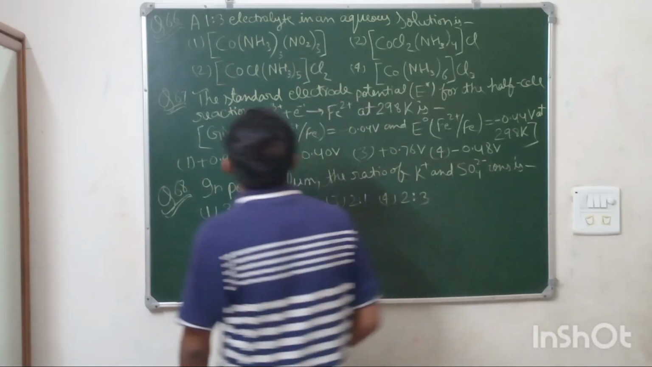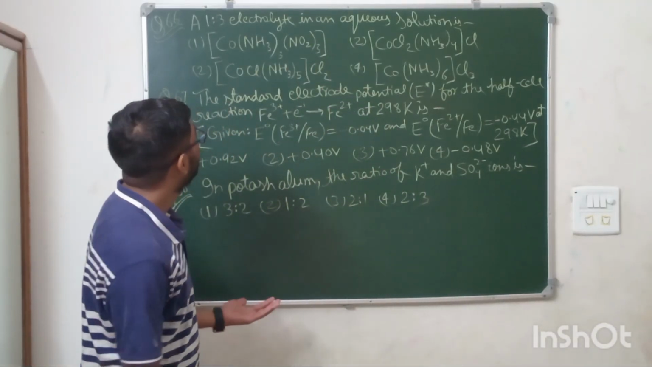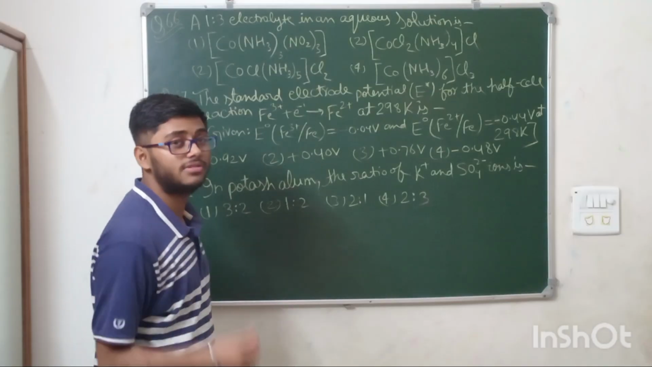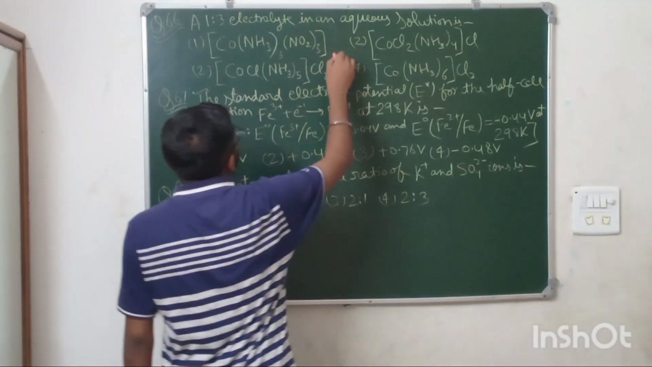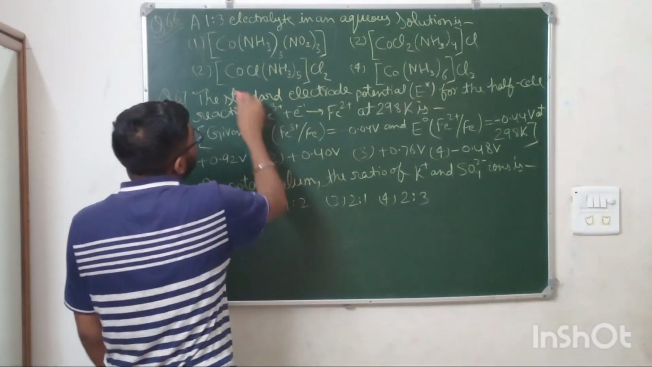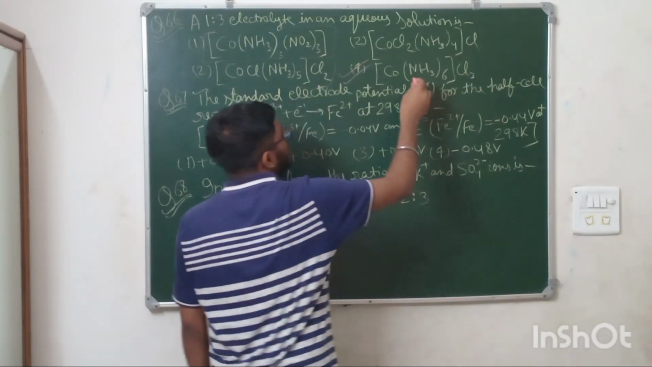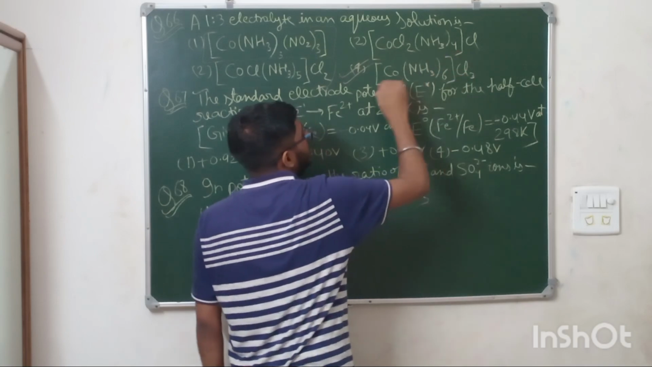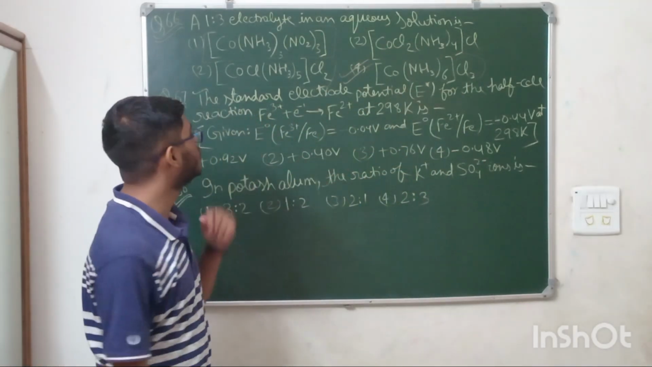You can see the question is saying a 1 is to 3 electrolyte in aqueous form. Very easy question. You need to see which compound is 1 is to 3. So this will not dissociate, this will dissociate in 1 is to 1 ratio, this in 1 is to 2 ratio, this in 1 is to 1 ratio, and this is 1 is to 3 ratio, because one complex, this whole complex, will be formed and the other with 3 chlorine. So 1 is to 3 ratio. Okay, so fourth is the answer.